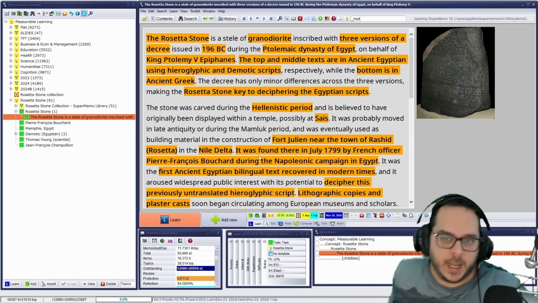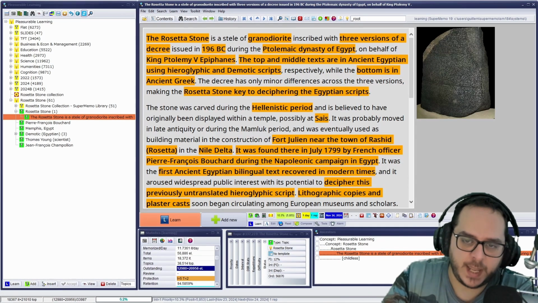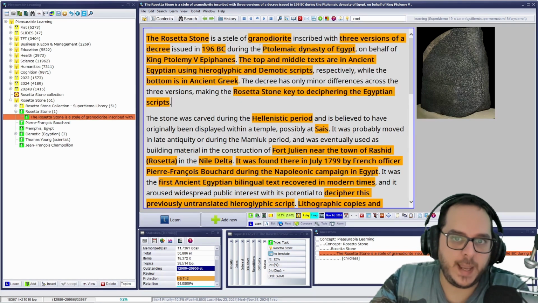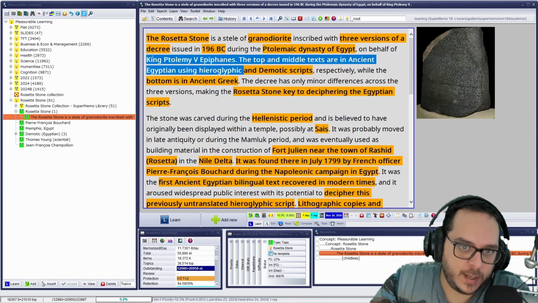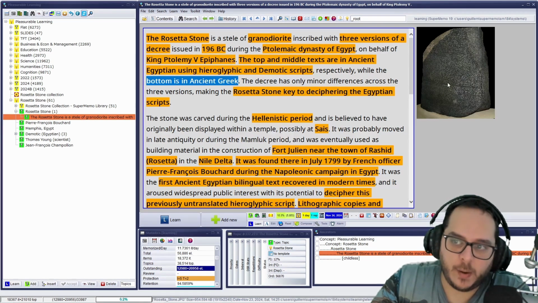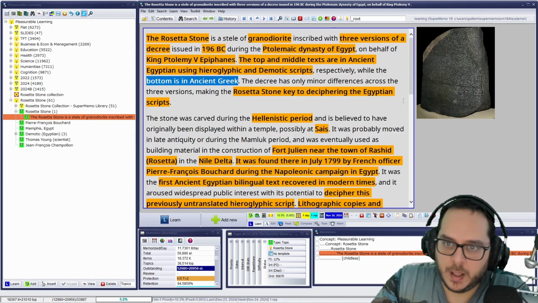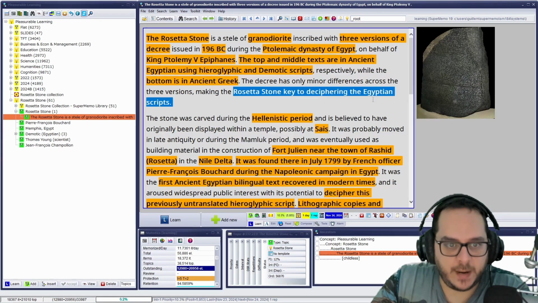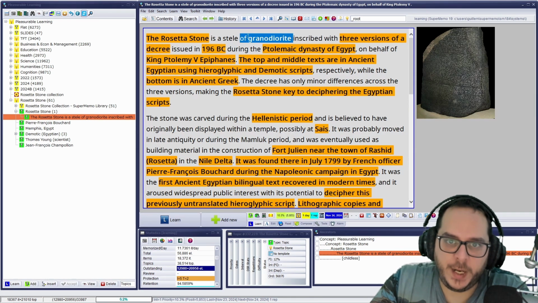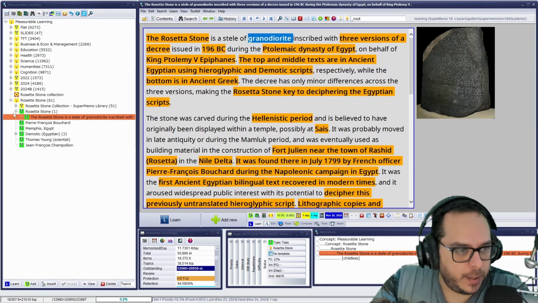So theoretically, I would have extracted, because it's very information dense. So I would have done an extract of that, an equivalent of doing, yeah, this other one. So I know that was ancient Greek and was at the bottom, Coptic in the middle and hieroglyphics at the top. Was used to decipher that, that's correct. Well, three versions of a decree issued, yeah, I didn't know that.